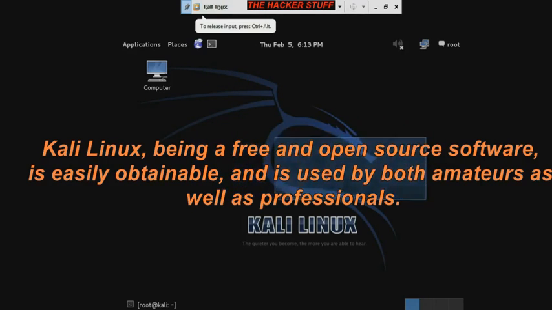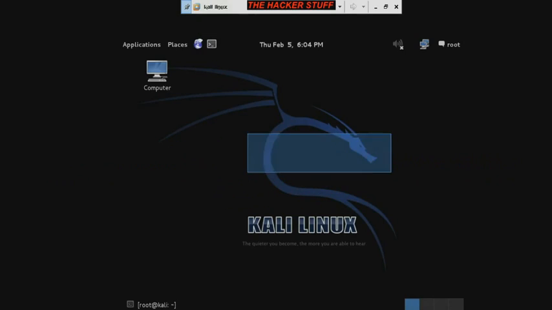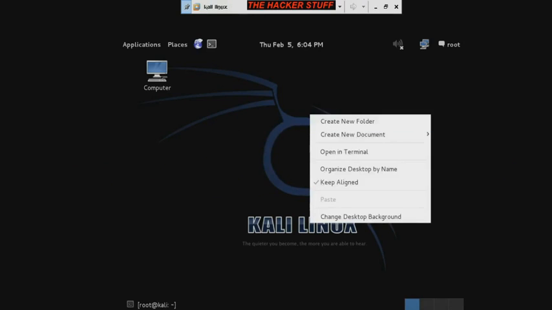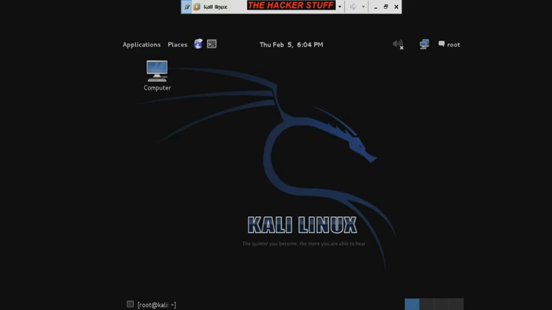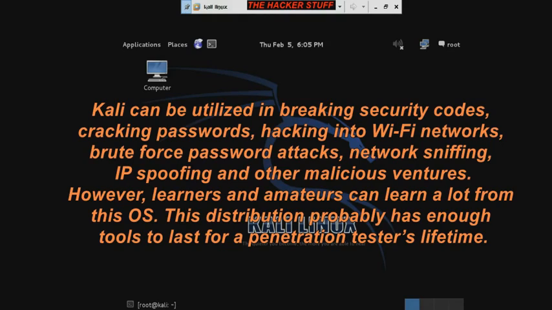Kali Linux, being a free and open source software, is easily obtainable, and is used by both amateurs as well as professionals. Professionals use it for analyzing vulnerabilities in information systems and networks, for forensic analysis, for finding security exploits, and for applications testing. Kali can be utilized in breaking security codes, cracking passwords, hacking into Wi-Fi networks, brute force password attacks, network sniffing, IP spoofing, and other malicious ventures.